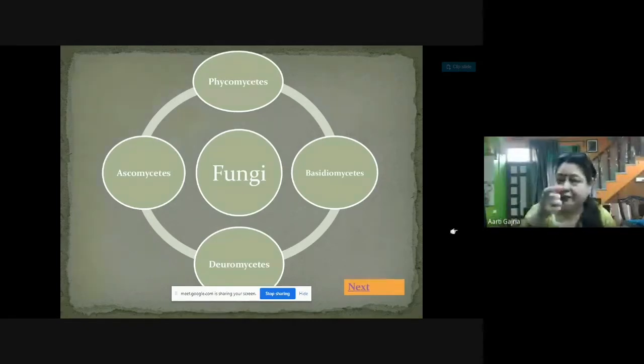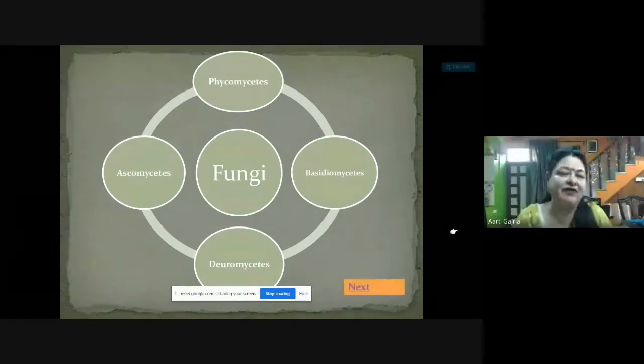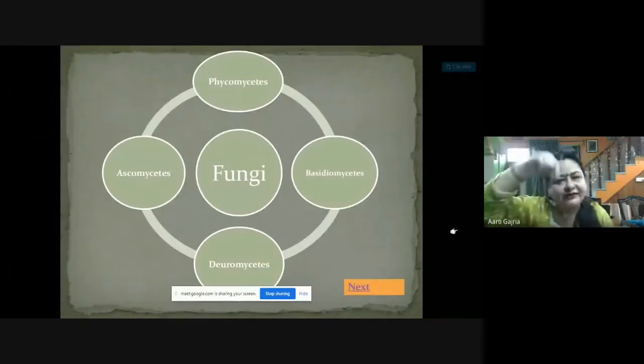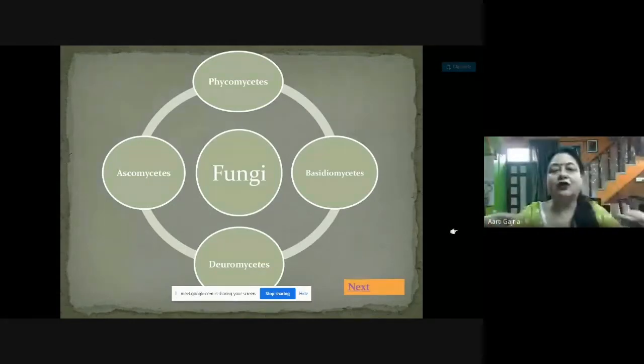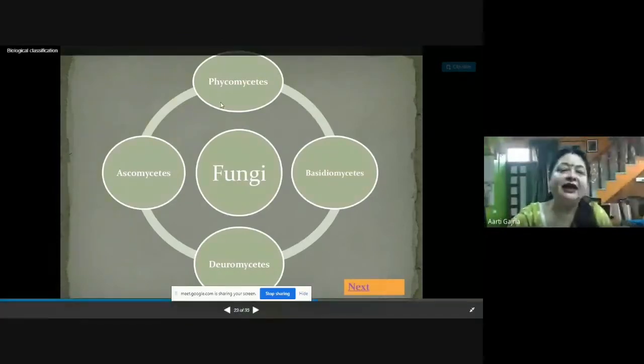And if you see the bread mold with a magnifying glass or even with the naked eye, you will be able to see some rounded structures, fruiting bodies, and some thread-like structures, which are called hyphae. The network of hyphae is called mycelium. So that's why they are called Phycomycetes, Ascomycetes, Basidiomycetes, and Deuteromycetes. So these are the classes into which fungus is being divided.